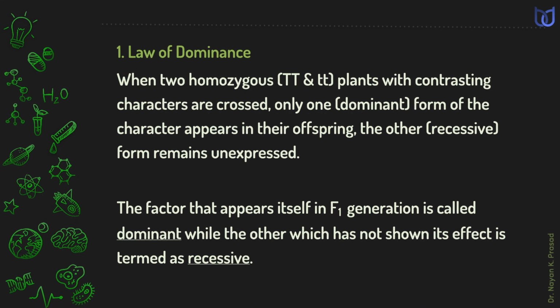The first law, law of dominance. When two homozygous plants with contrasting characters are crossed, only one form of the character appears in their offspring. The other form remains unexpressed. The factor that appears itself in F1 generation is called dominant, while the other one, which has not shown its effect, is termed as recessive.